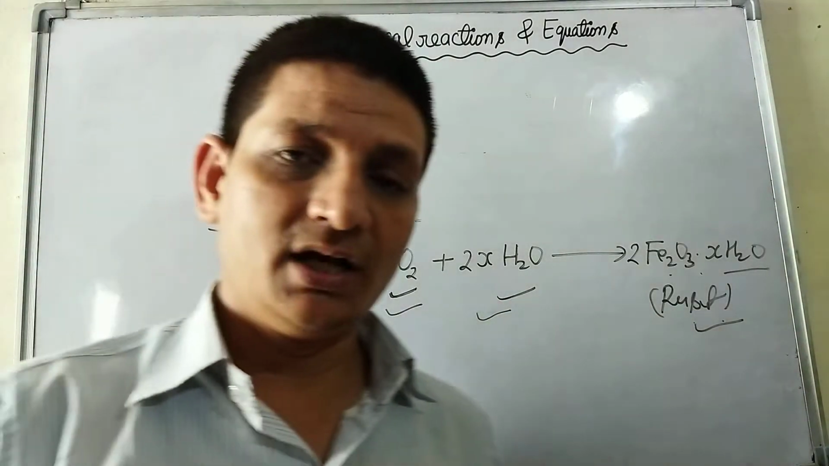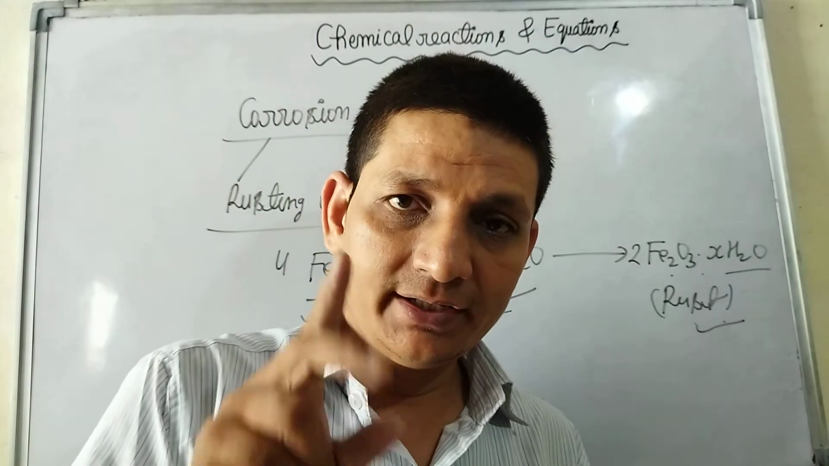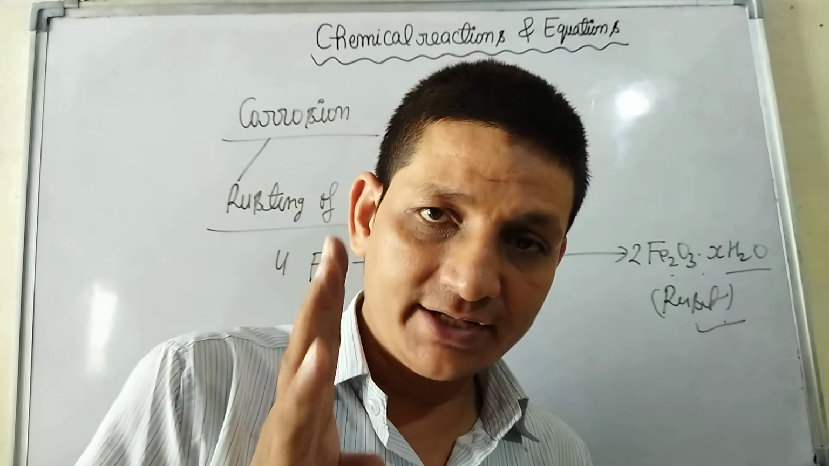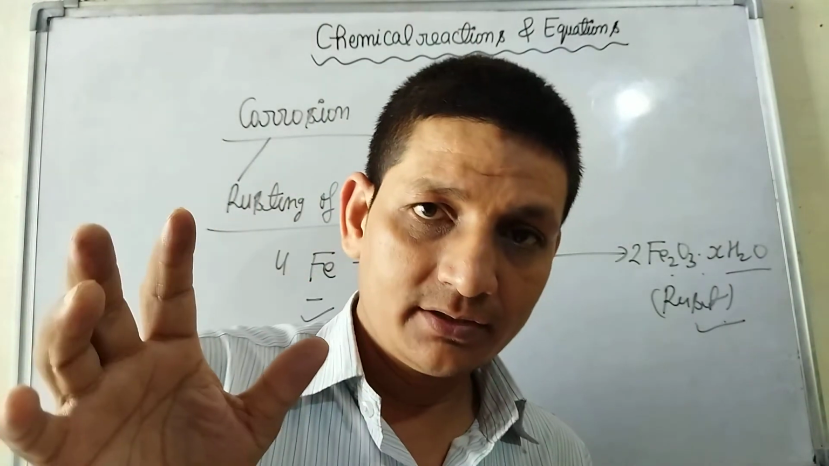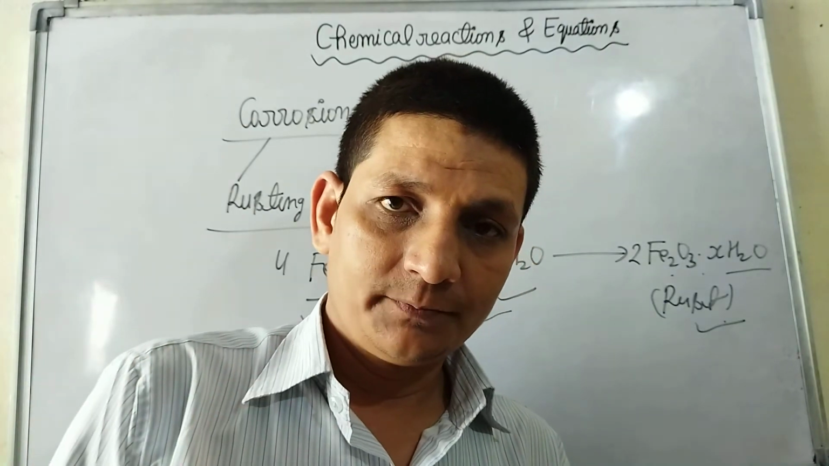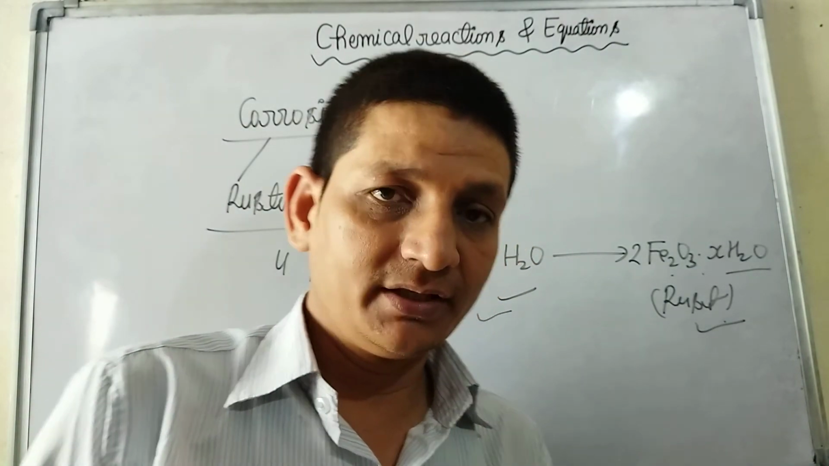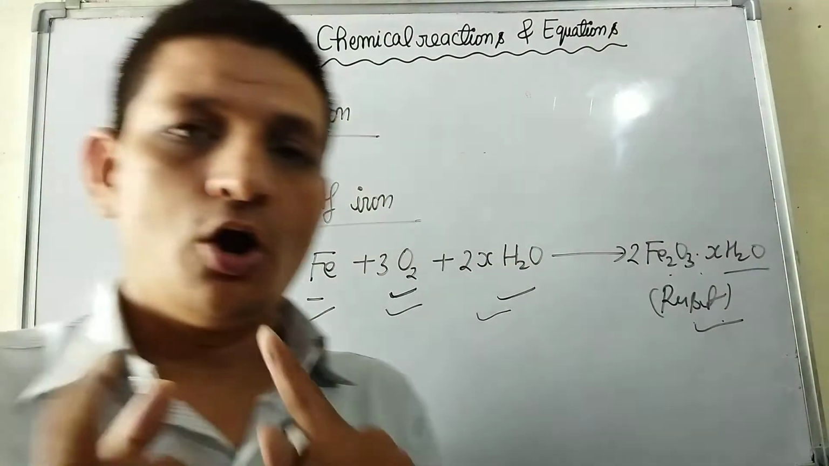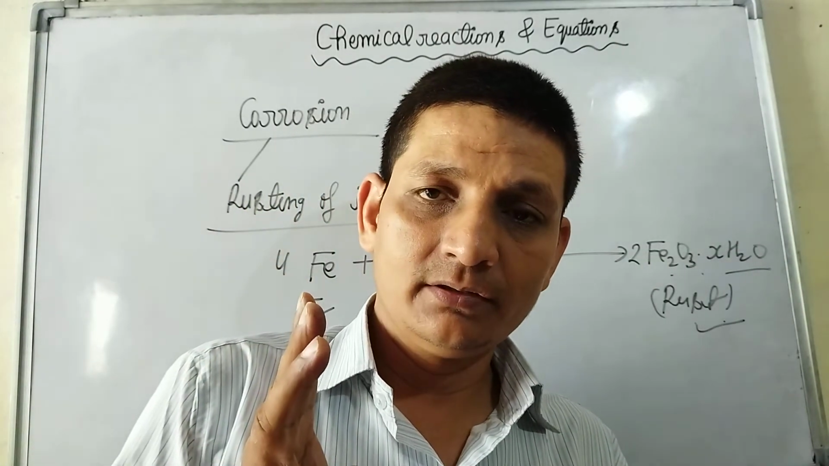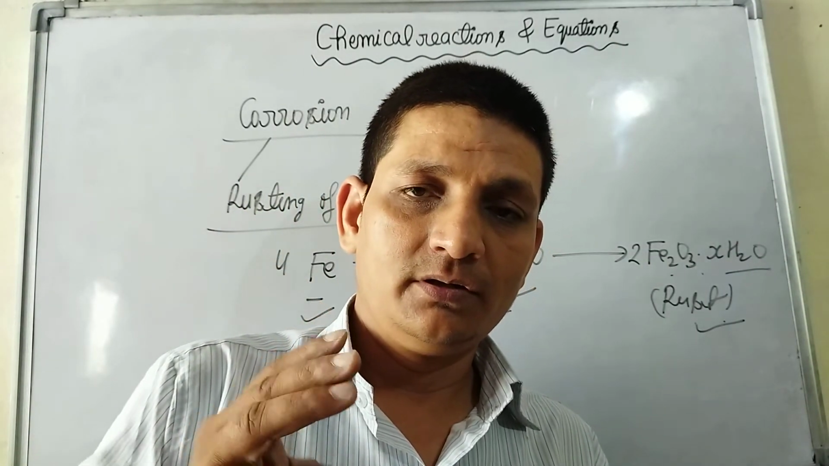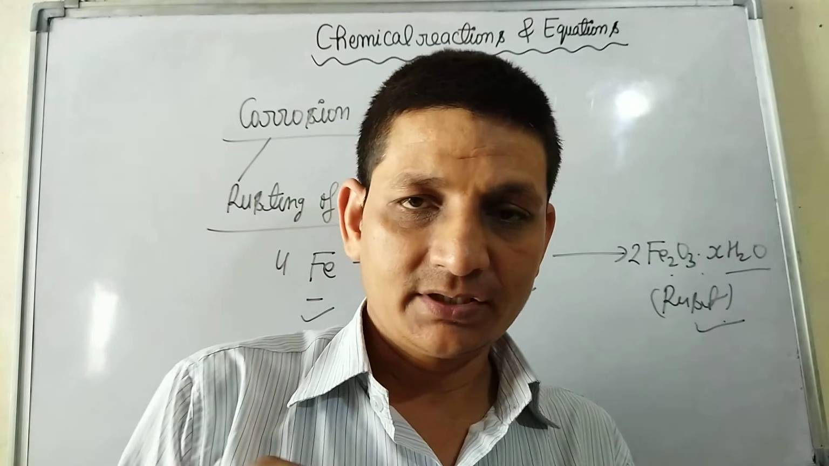Methods to prevent rusting are oiling, greasing, painting, galvanization, alloying. Clear? These are the important methods to prevent corrosion.